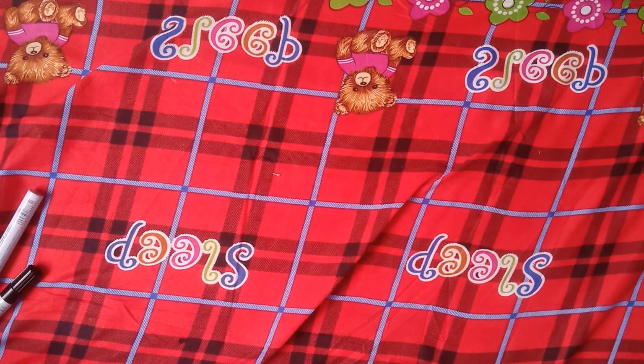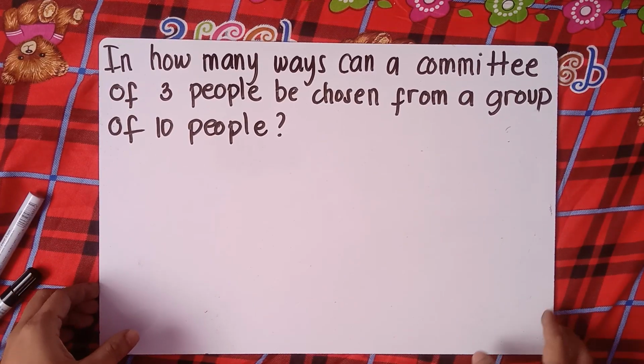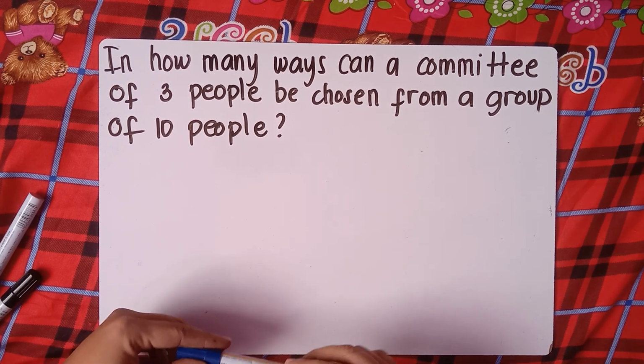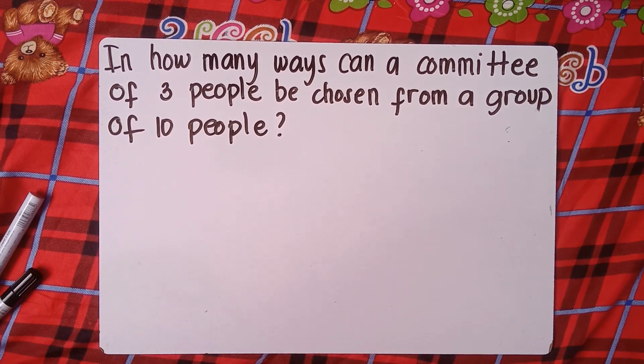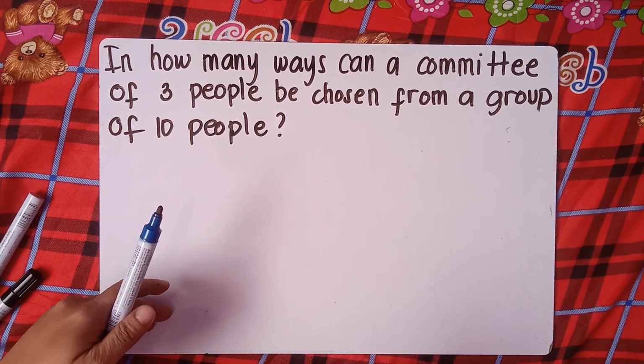In how many ways can a committee of 3 people be chosen from a group of 10 people? Once again, class, there's no arrangement in choosing 3 people out of 10 people. Therefore, this is a combination. There's no order there. You can choose any 3 people out of those 10 people.